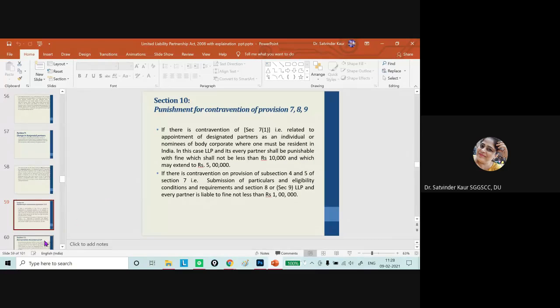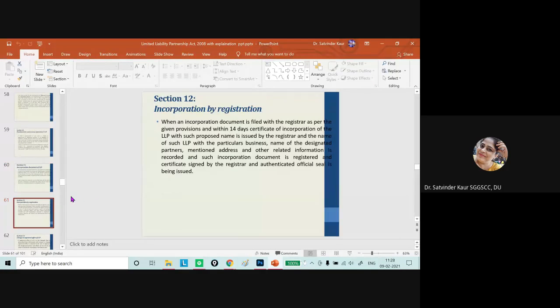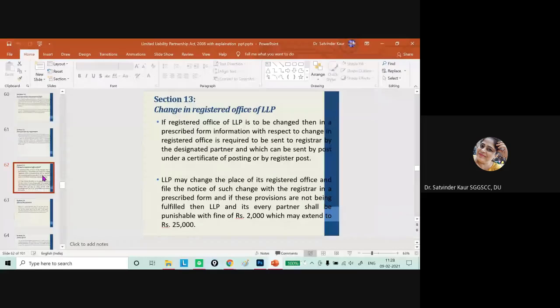Then in continuation, incorporation document of LLP, we have already discussed section 11. Then section 12, incorporation by registration, we have already discussed. Section 13, if the registered office of LLP is to be changed, then the information is to be given in the prescribed form to the registrar, and this information is to be given by the designated partner. And if this particular information is not being given, then in that case every partner shall be punishable with a fine of rupees 2,000, which may extend to 25,000 rupees.